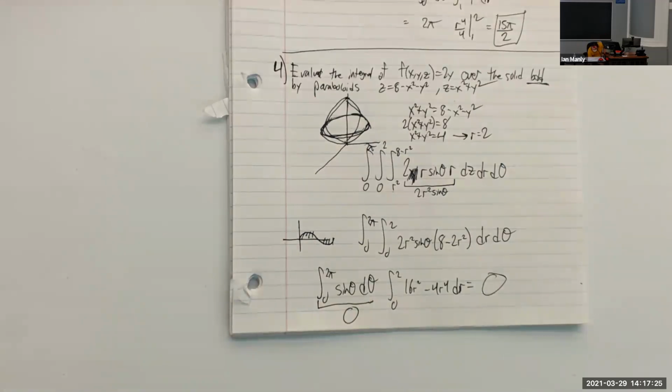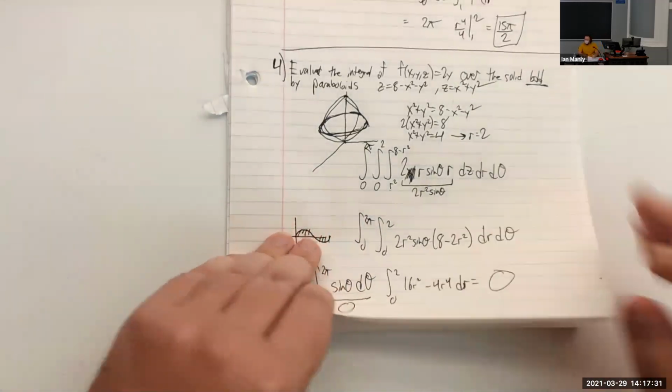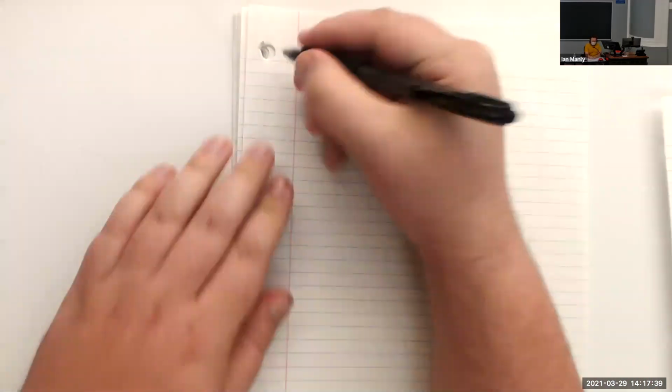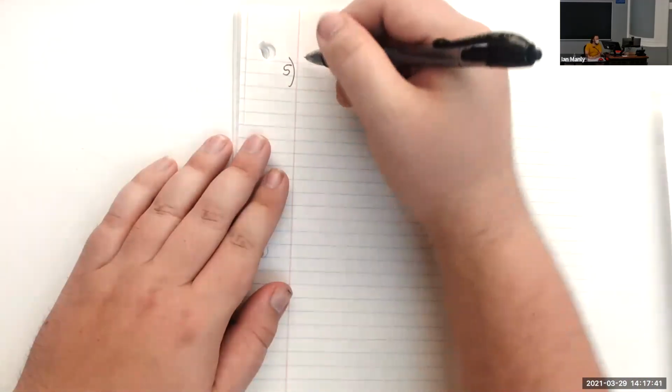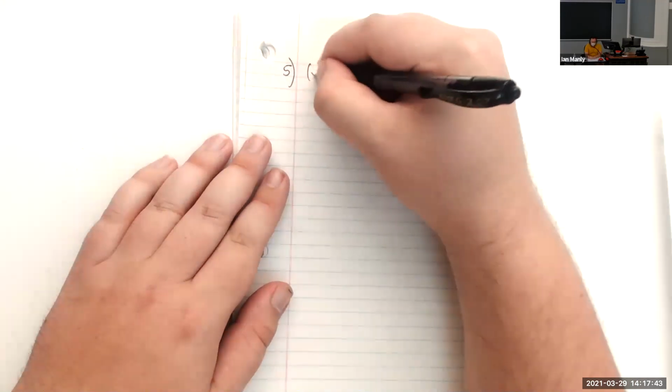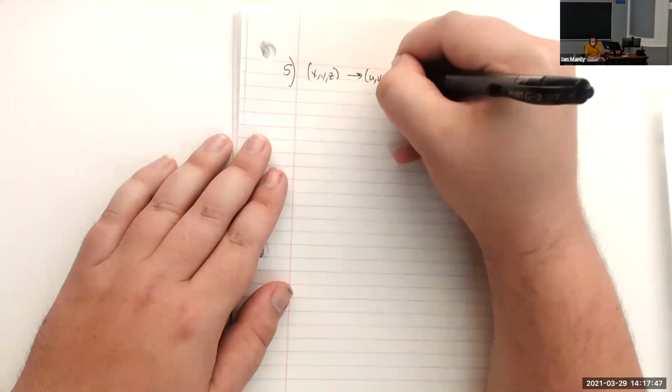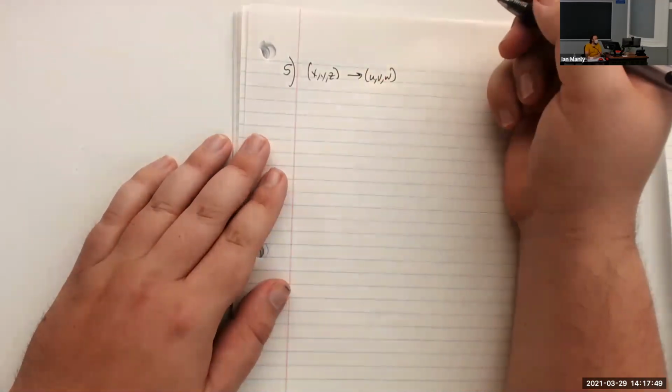Okay, so this one's talking about something called parabolic cylindrical coordinates. Well, let's see what that is. Parabolic cylindrical coordinates send x, y, and z to u, v, and w. So I smell a Jacobian coming.